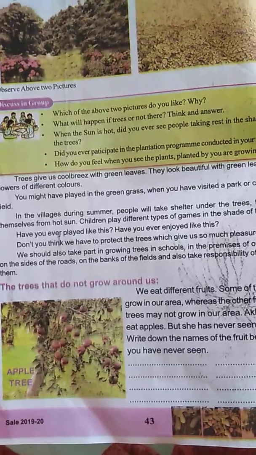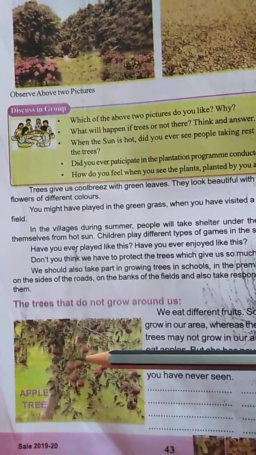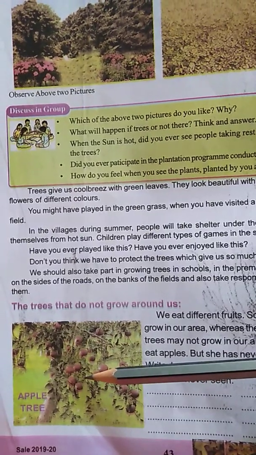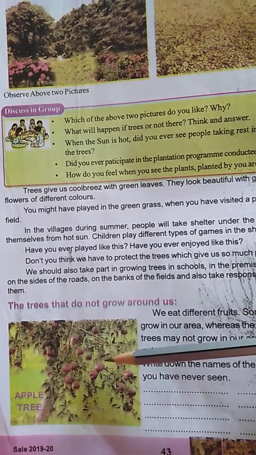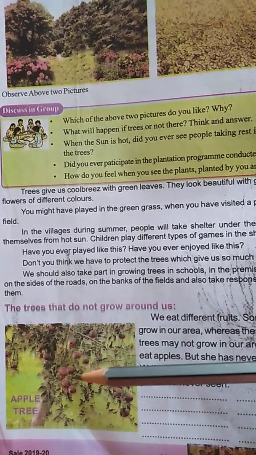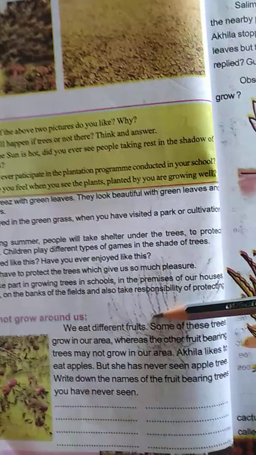Next, one more picture is given on page number 43. What do you see here on page number 43, which picture is it? It is an apple tree. See how many apples are here on a tree. Now, see, this is an apple tree. We eat different fruits.